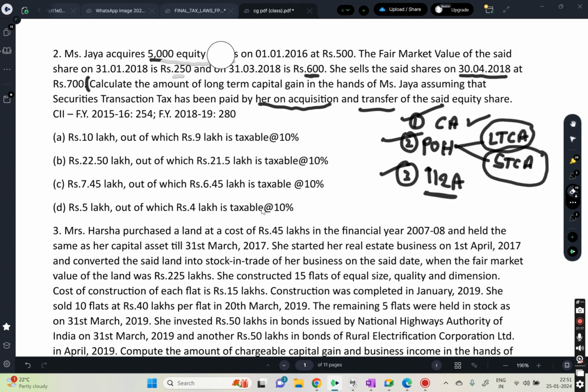And the period of holding, she bought on 1/1/2016 and sold on 30/4/2018. Now what did we discuss previously? Is it a listed equity share or not?